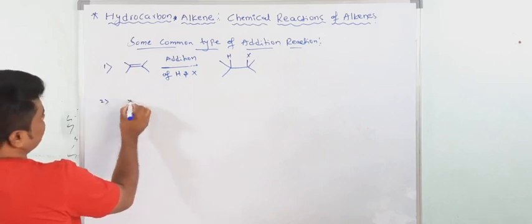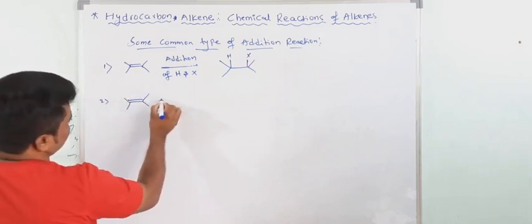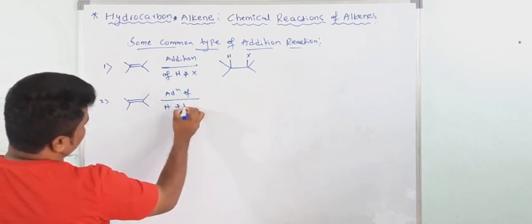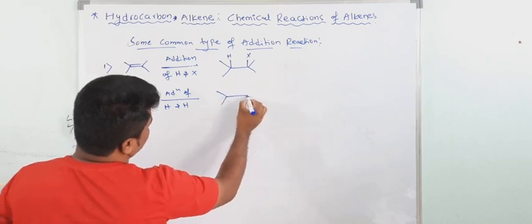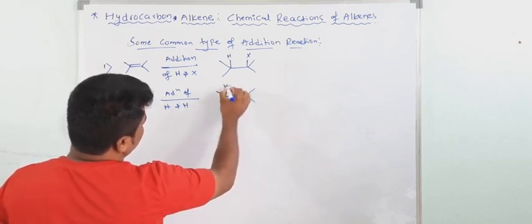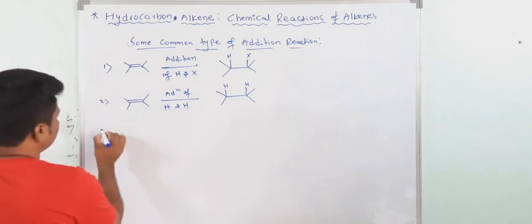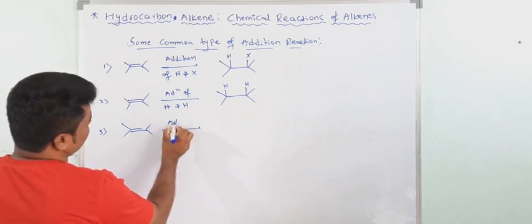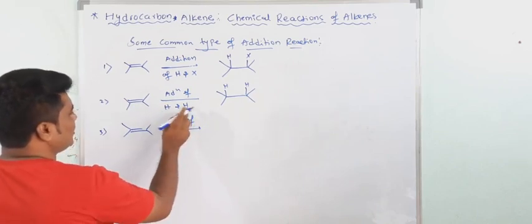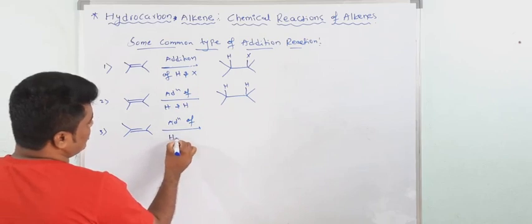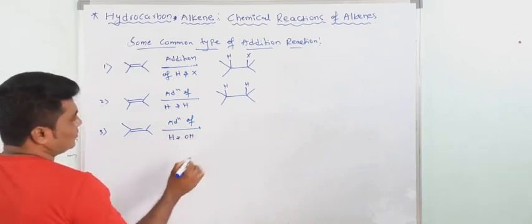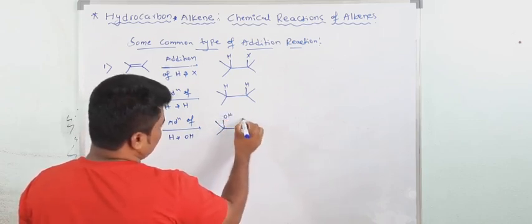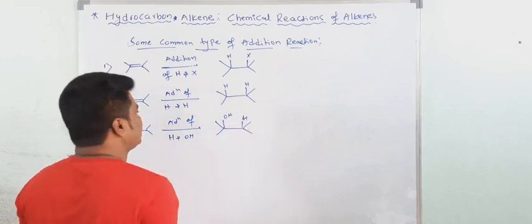Second, addition of H and H, that is H2 gas. In this case you break the pi bond and get H and H. Third, addition of H and OH, that is hydration. In this case you are getting an alcohol, so this is the preparation of alcohol. The first one is the preparation of alkyl halide.